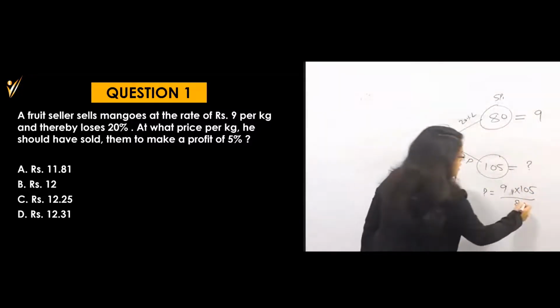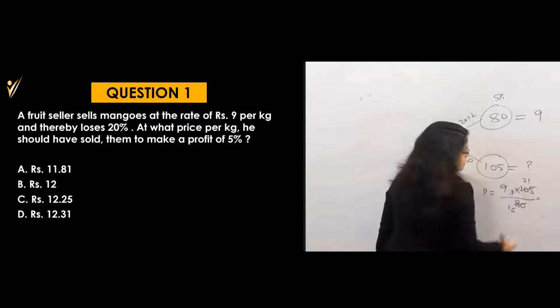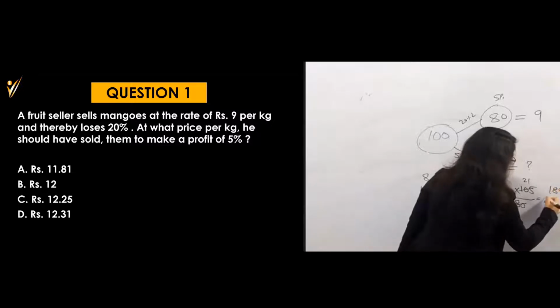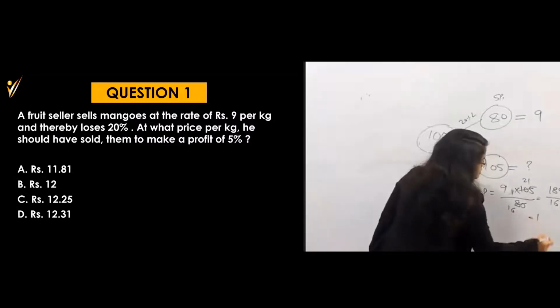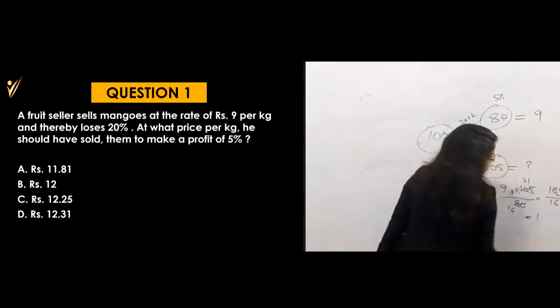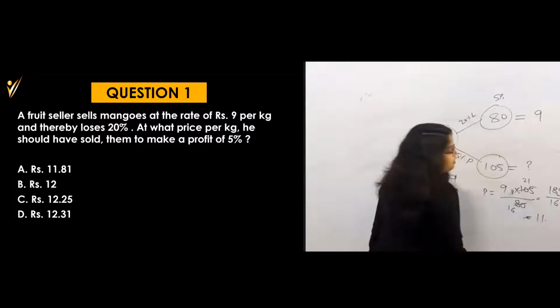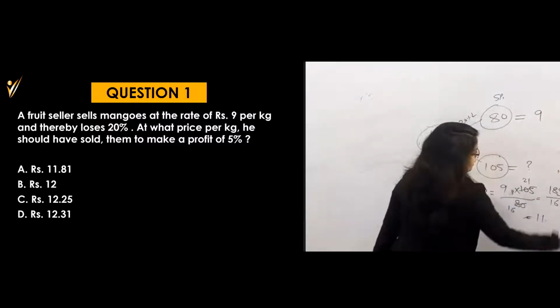If you solve this, 5 and 16 will become 21. That means 21 nines are 189, divided by 16. So 16 ones are 16, and what will be the answer? 16 ones are 16, remainder is 2. Again 16 ones are 16, and 13 remains. I know this is quite calculative.